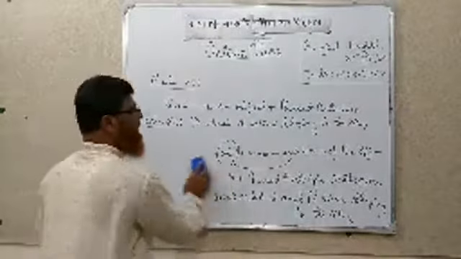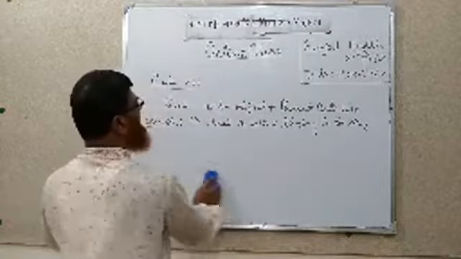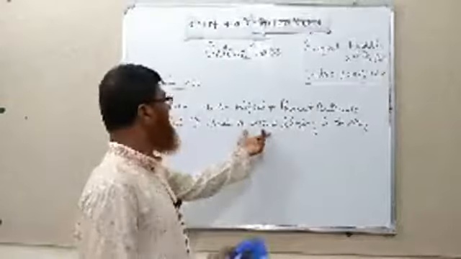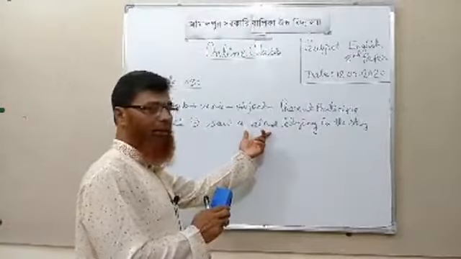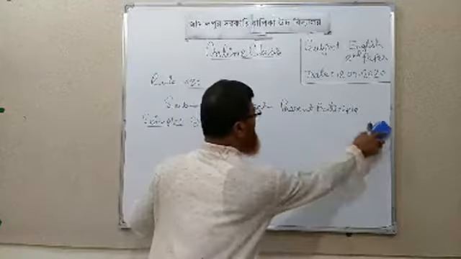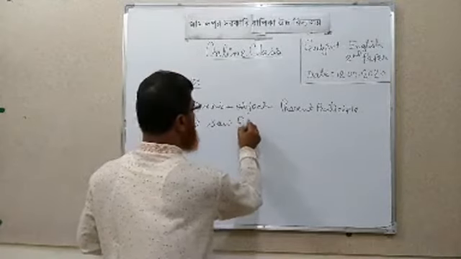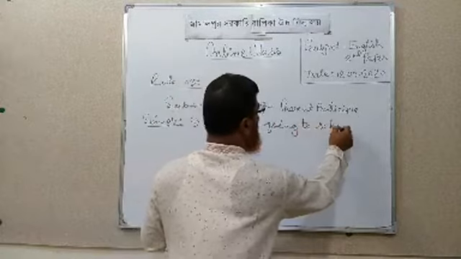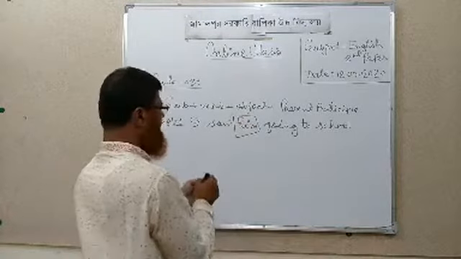And then another way, if you find here any pronominal object, you have to use another structure, such as: I saw him going to school. So here we find a pronominal object.